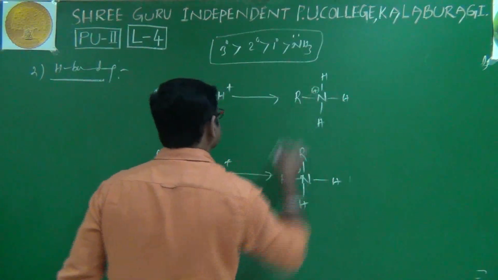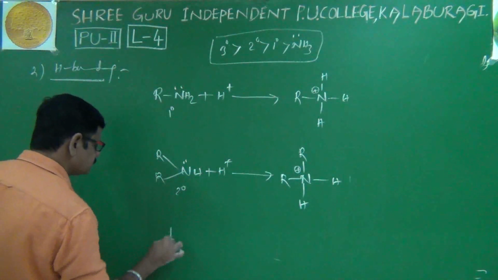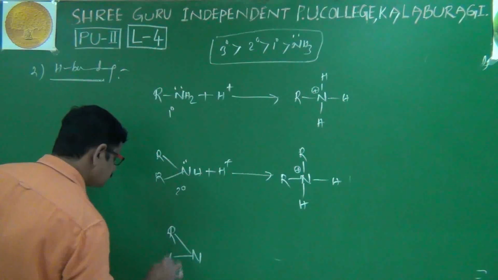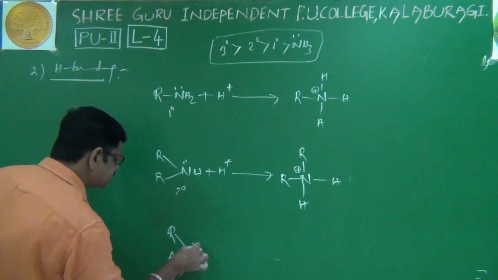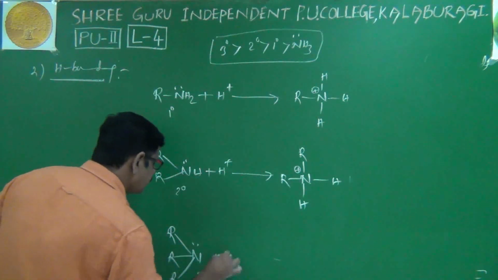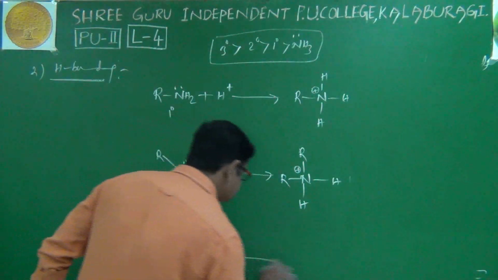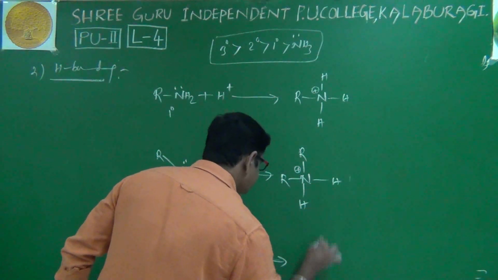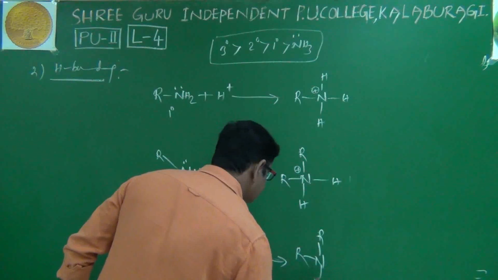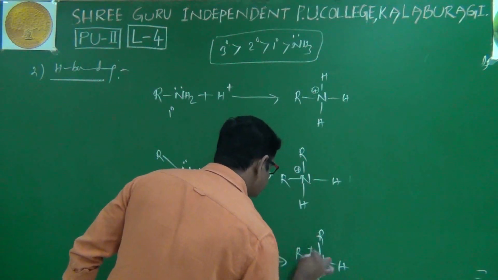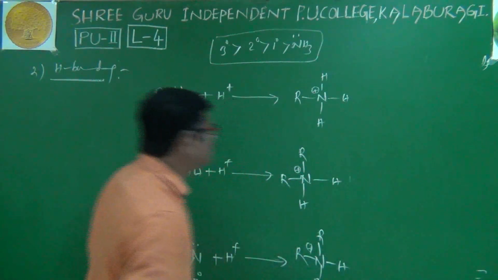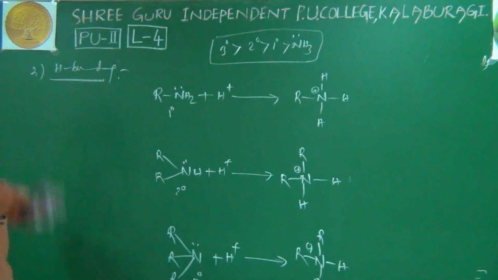Then the secondary amine, with the plus charge. Then the tertiary amine. Protonation is taking place with H plus. Now we will discuss the second factor, that is hydrogen bonding.